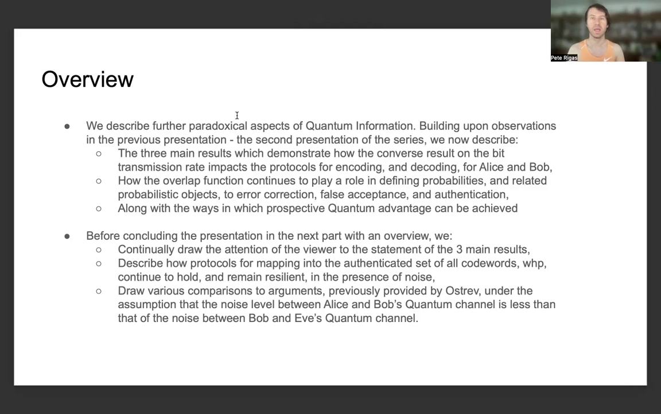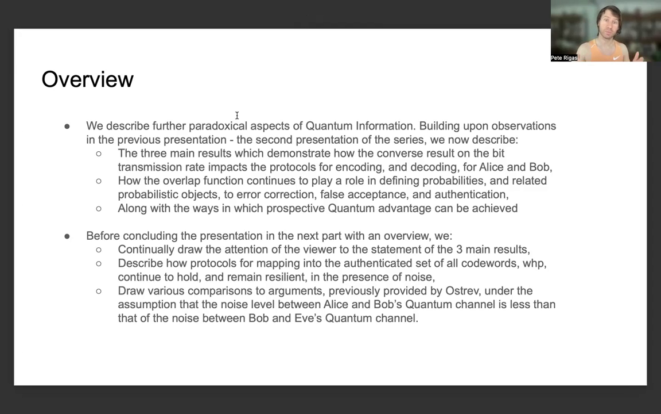And relatedly, it shouldn't surprise someone from a lot of the arguments and a lot of the intuition that I've been trying to establish for the viewer that the overlap function continues to play a role in defining probabilities and related probabilistic objects to error correction, false acceptance, and authentication. And then finally, the third bullet point, along with the ways in which prospective quantum advantage, particularly with regards to being able to simultaneously achieve error correction and authentication protocols with high probability, can be achieved.